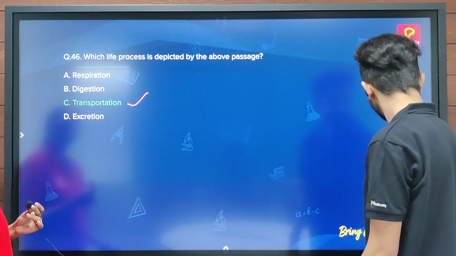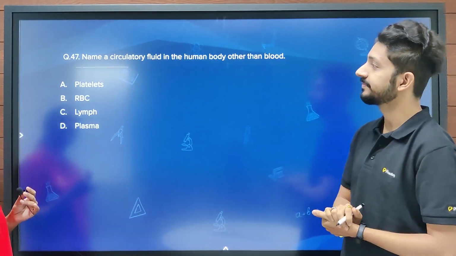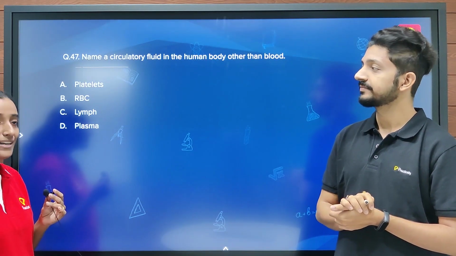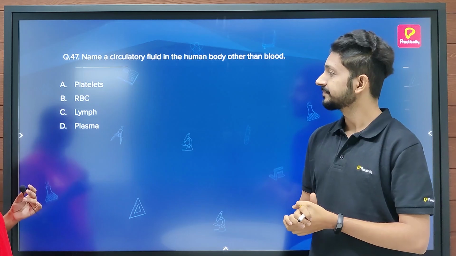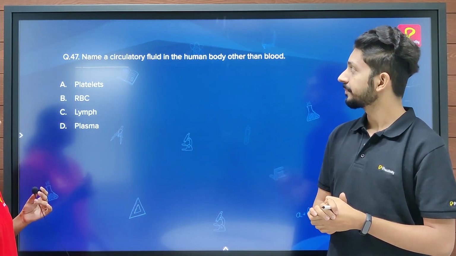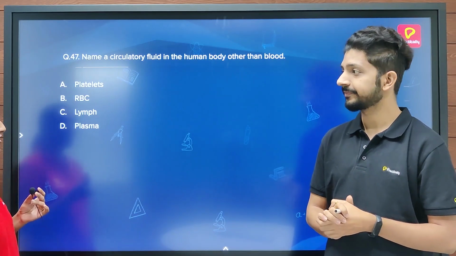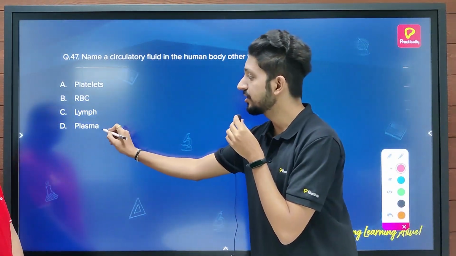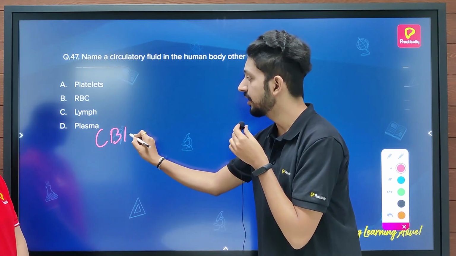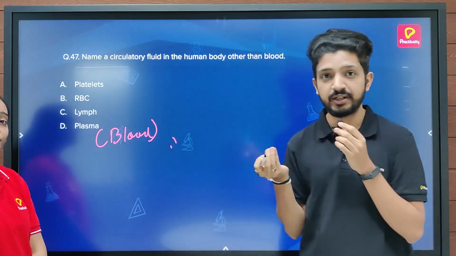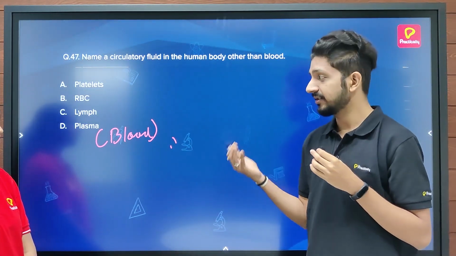Yes, sir. So the next question is, name a circulatory fluid in the human body other than blood. And the options are platelets, RBC, lymph, plasma. So they are talking about circulatory fluid, and I think the answer should be plasma. Well, plasma is surely an important component of blood. In fact, plasma is the one which gives blood its fluidity, since it contains water and other substances.